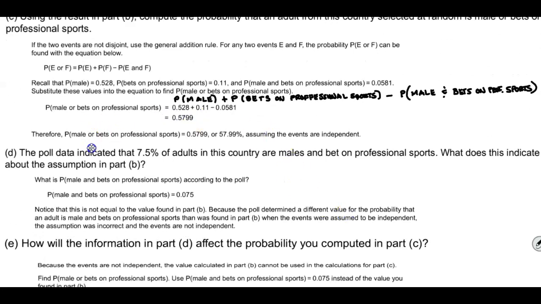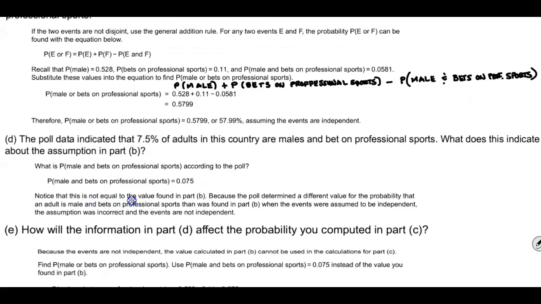Now in part D, the poll data indicated that 7.5% of adults in this country are males and bet on professional sports. What does this indicate about the assumption in Part B? Well, what it's saying is, what is the probability that male and bets on professional sports according to the poll? Well, the probability that it's male and it bets on professional sports is 0.075 from this question.